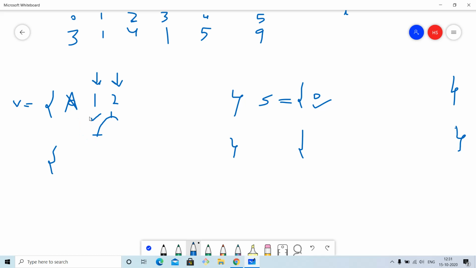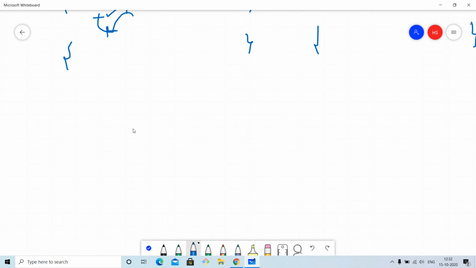So in a way we can say that this is like here, and this is here, and this is here. In short, what we are doing is, for a length 3, we are choosing two elements which are decreasing or increasing. If they are decreasing, it will be like this. If they are increasing, it will be like this.